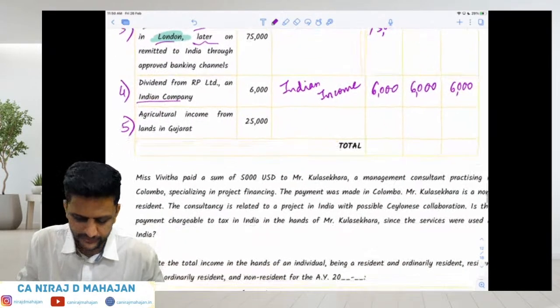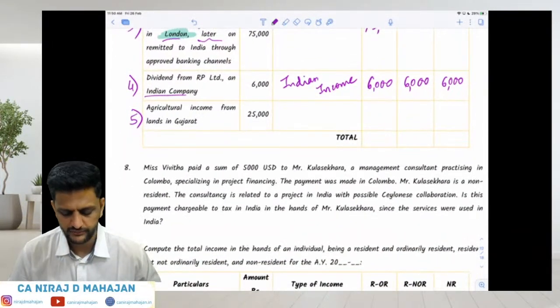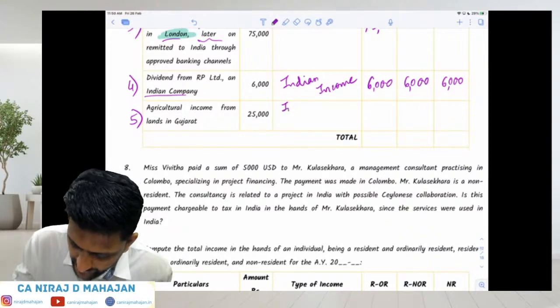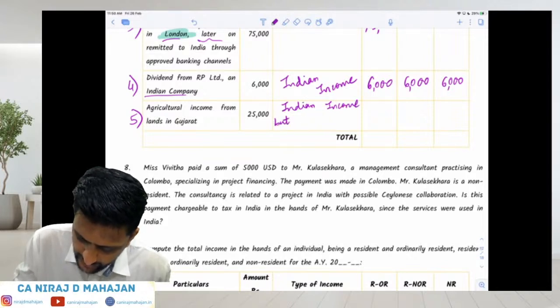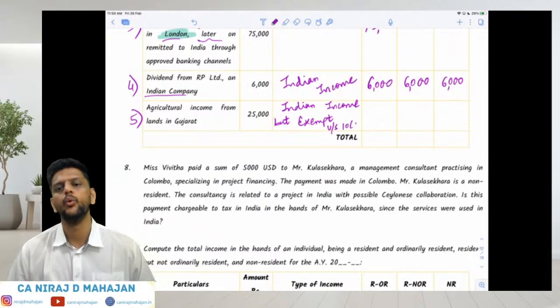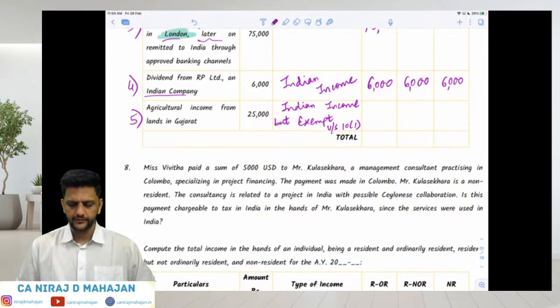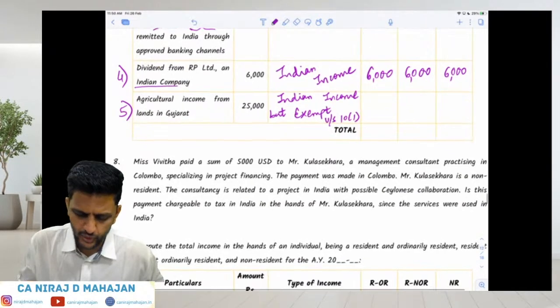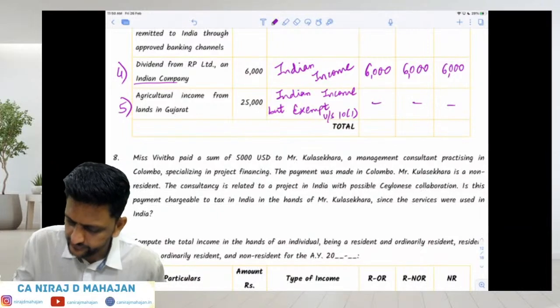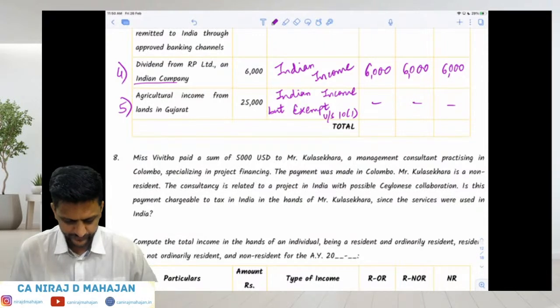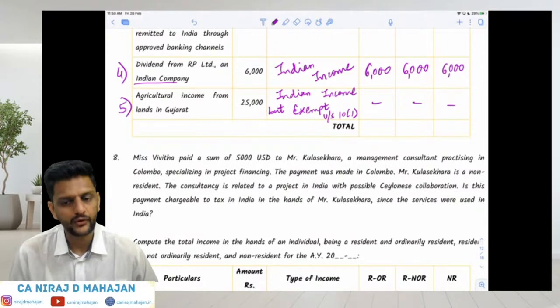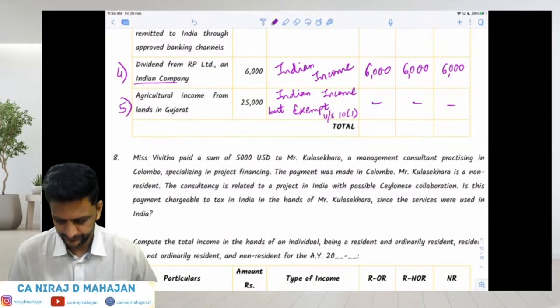And last but not the least, agricultural income from lands in Gujarat. It is also Indian income, but it is exempt, children, under section 10(1). Since the income itself is exempt, you cannot tax it in the hands of anybody else. Clear till here? Okay, fine. All right.